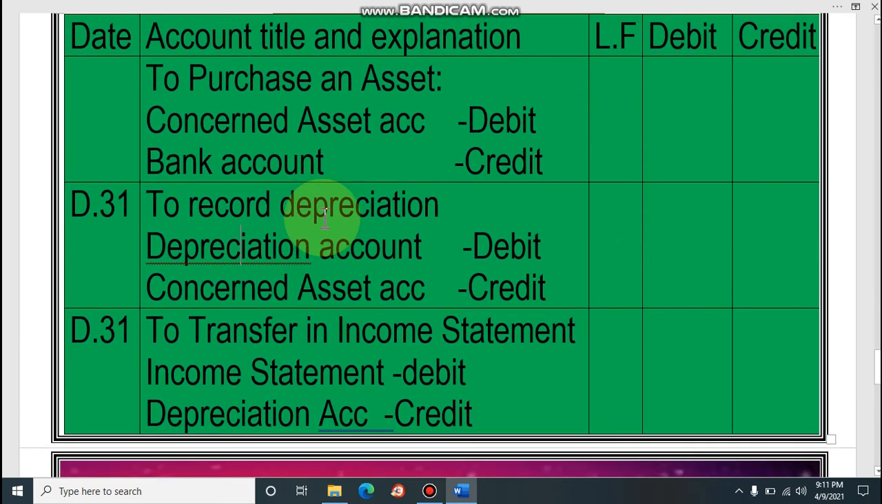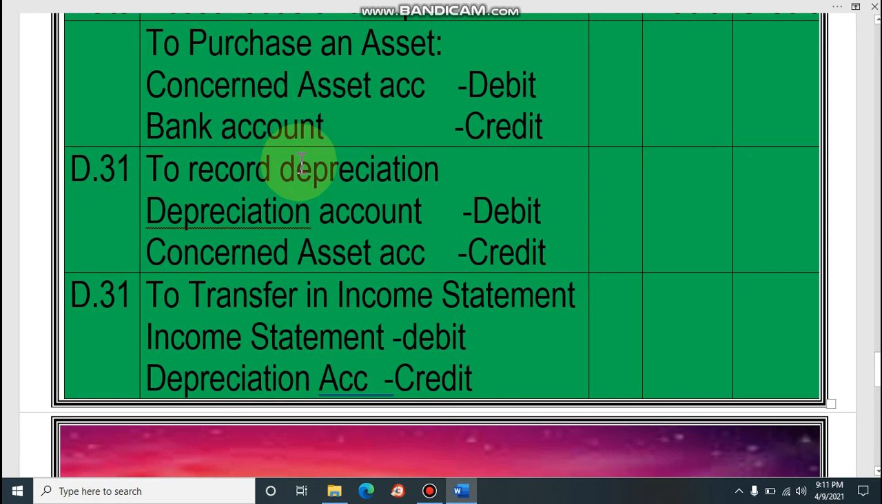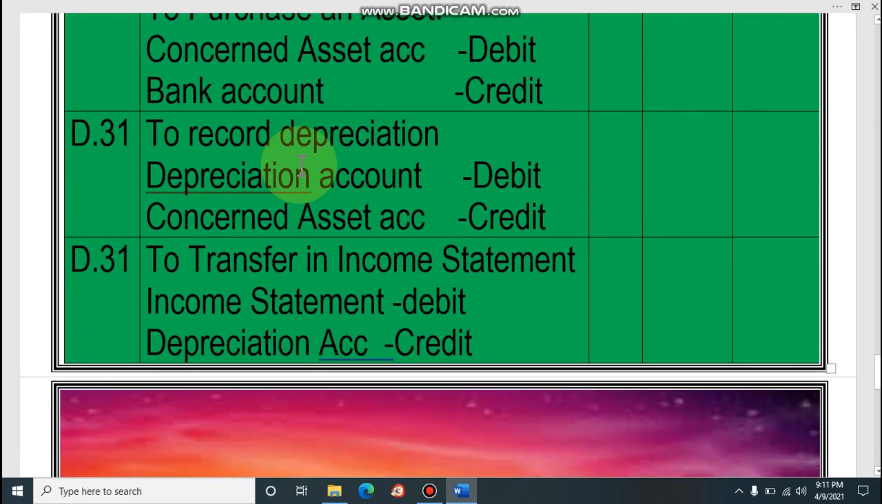That means, dear student, these three journal entries you also have to memorize. Number one, to purchase an asset: asset account debit, bank account credit. Record depreciation: depreciation debit, concerned asset account credit. Accumulated depreciation account credit, depreciation account